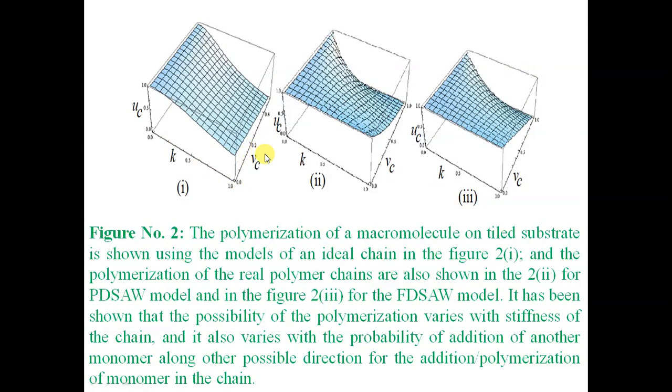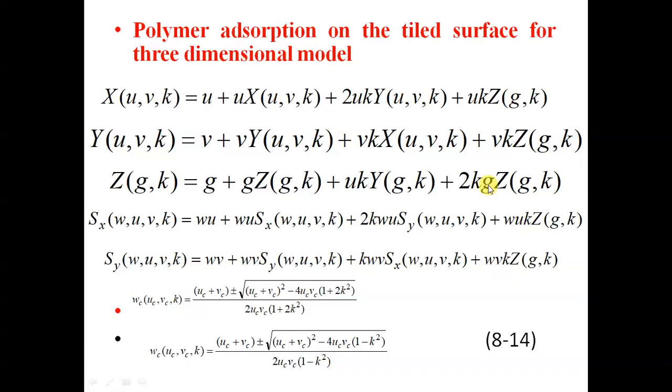Similarly, we have the probability of adding one monomer along the y-axis direction, and this is the probability of adding one monomer along the x direction. So it has this kind of variation. This is the case of the 2D ideal chain, this is the case of the 2D partially directed chain, and this is the case of the 2-dimensional fully directed chain.